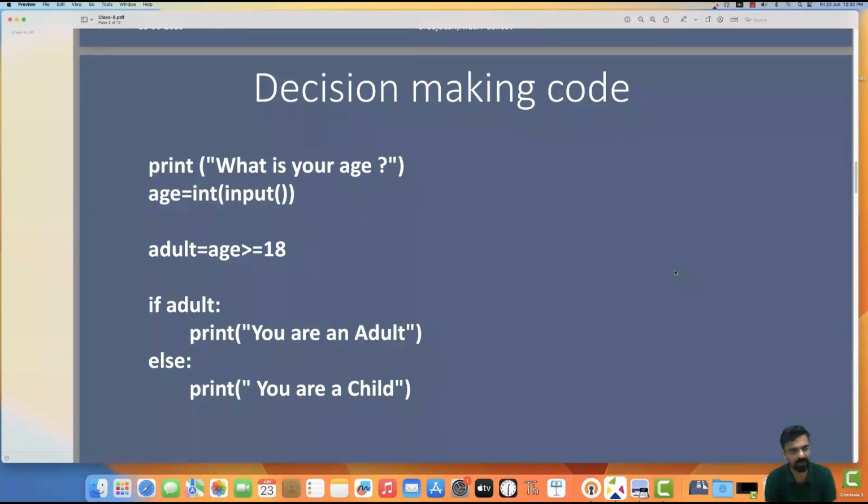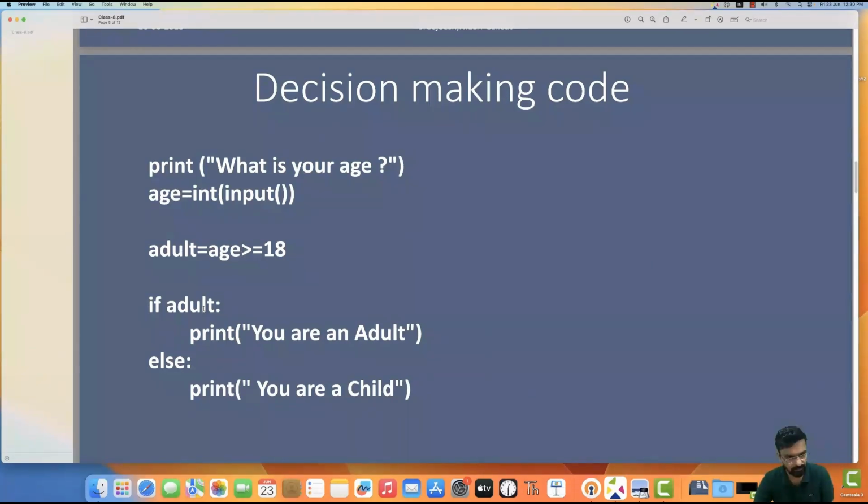Print, what is your age? It will print what is your age and take the input from the keyboard. Input we have already learned. Adult is equal to age greater than or equal to 18. If adult, this will return true when the age entered is greater than or equal to 18, and false if the age entered is less than 18.